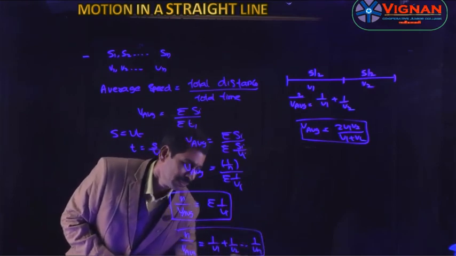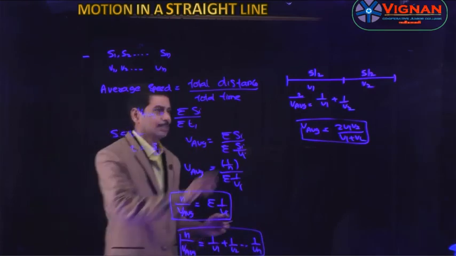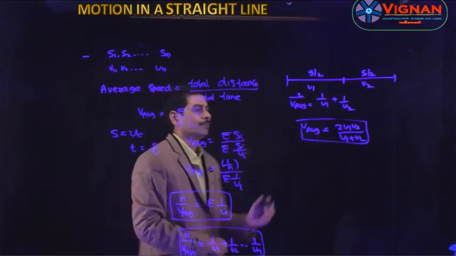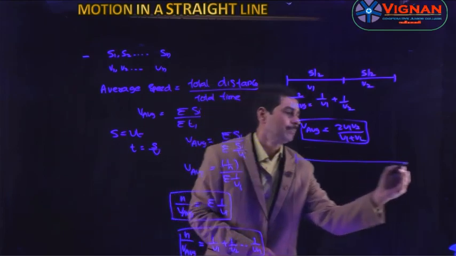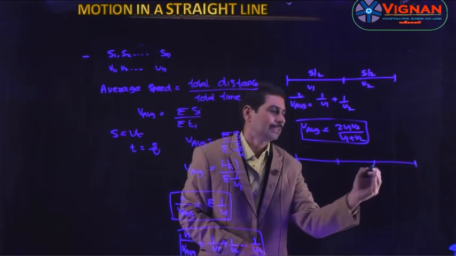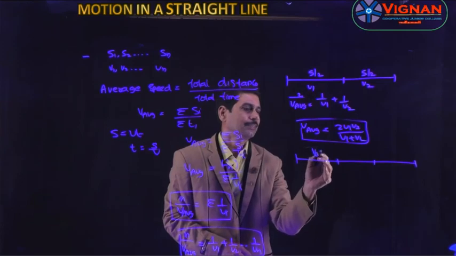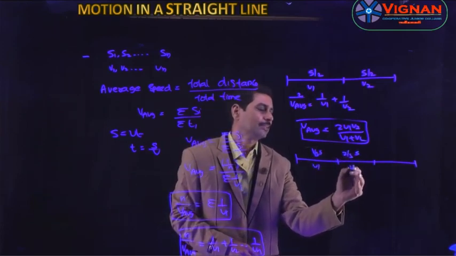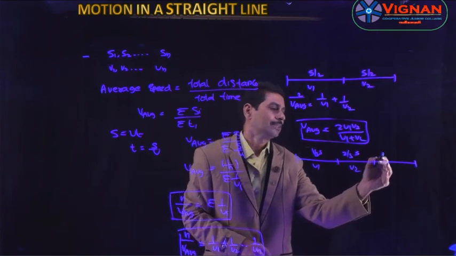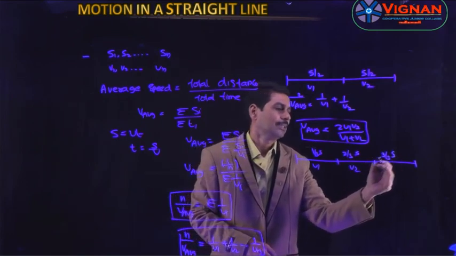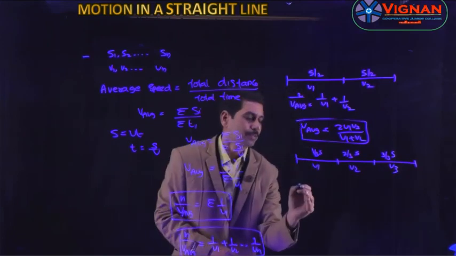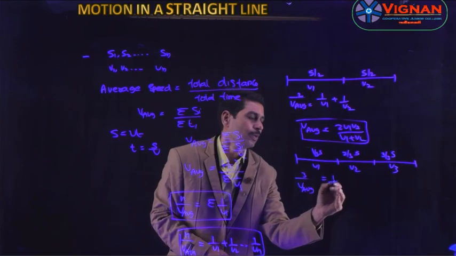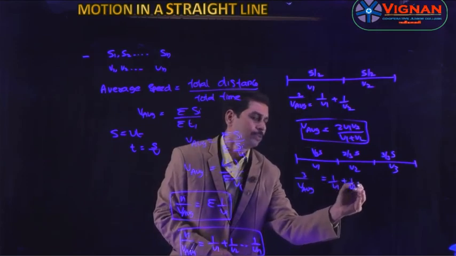If it is made into two equal parts, n is 2, then 2 by V average is equal to 1 by V1 plus 1 by V2. And if you make three parts, first 1/3 of the distance with a velocity v1, the second 1/3 with a velocity v2, and the last 1/3 with a velocity v3, then 3 by V average is equal to 1 by V1 plus 1 by V2 plus 1 by V3.